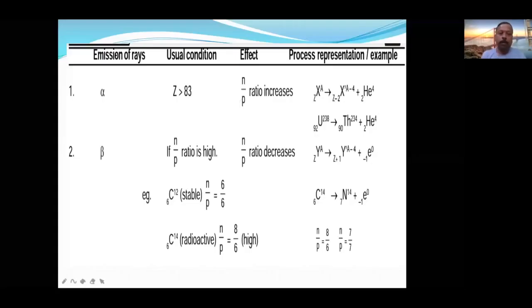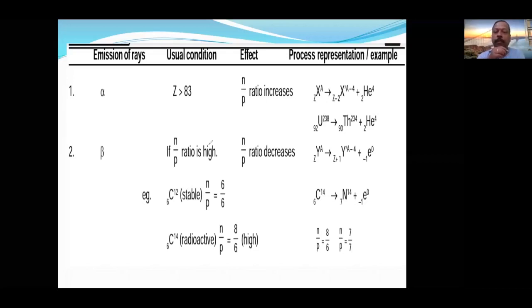Okay, this is the most important part, and 90% of questions are from this part only. How will you come to know, this chart is regarding how you will come to know when an alpha particle will be emitted, what happens if an alpha particle is emitted, or what will be the product. Everything is covered. Understood?